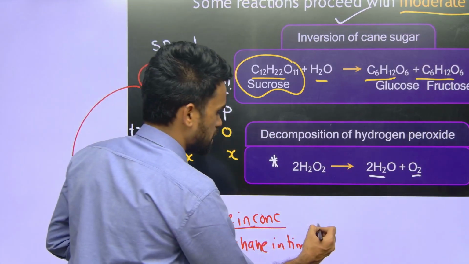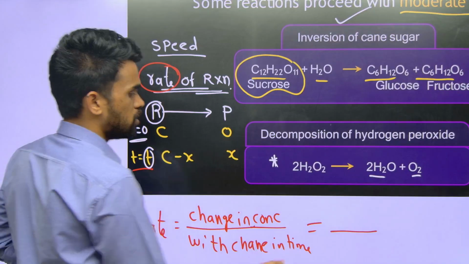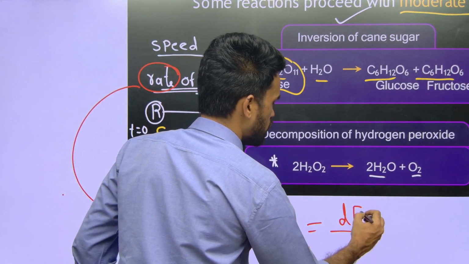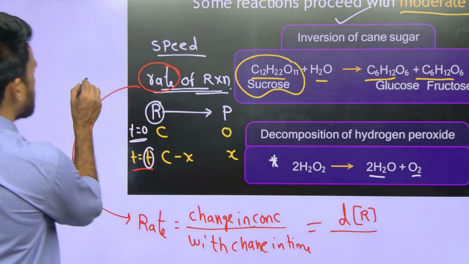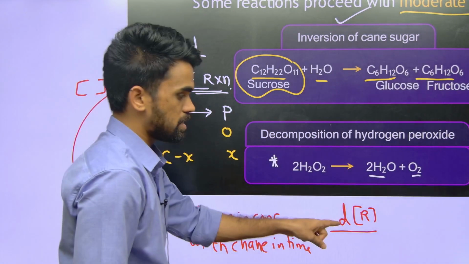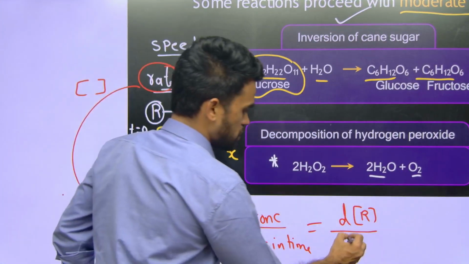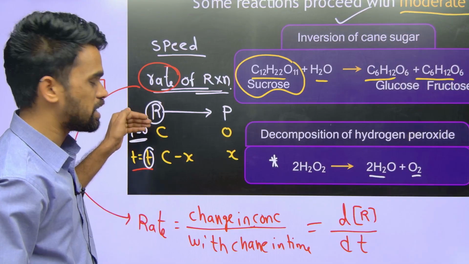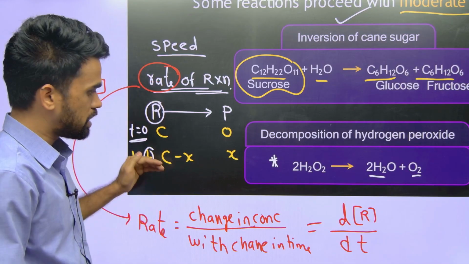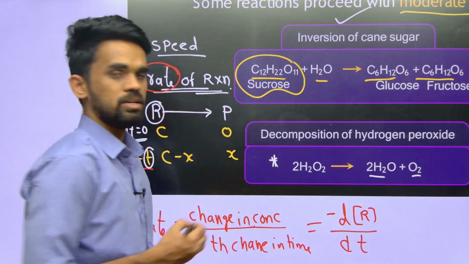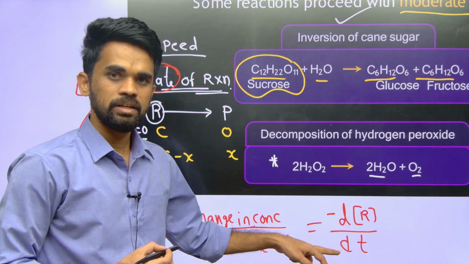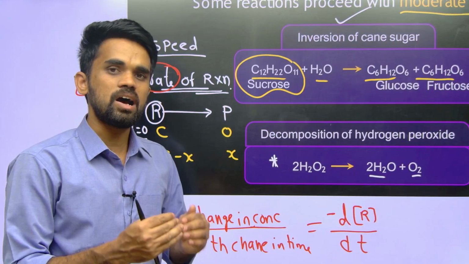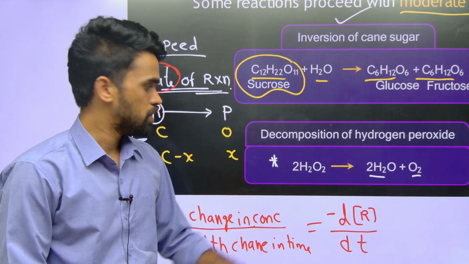So now I can say change in concentration, it is reactant, so change I am going to indicate with d. So change in concentration of reactant, concentration can be indicated with this square bracket. Change in concentration of reactant with the time. So with the change in time, like this you can write. Now tell me whether the concentration of reactant is increasing or decreasing with the time. Decreasing, so you can insert a symbol minus here. So minus d[R]/dt indicates what? Change in concentration of reactant with respect to time, or decrease in the concentration of reactant with respect to time. You can write in this way.